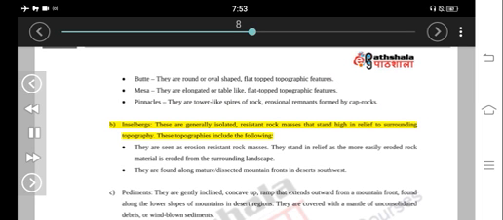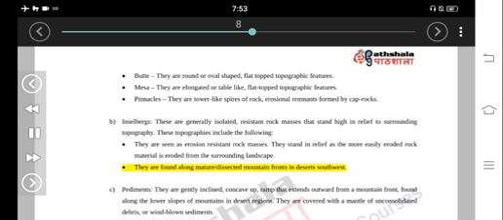B. Inselbergs. These are generally isolated, resistant rock masses that stand high in relief to surrounding topography. They are seen as erosion-resistant rock masses. They stand in relief as the more easily eroded rock material is eroded from the surrounding landscape. They are found along mature, dissected mountain fronts in deserts of the southwest.